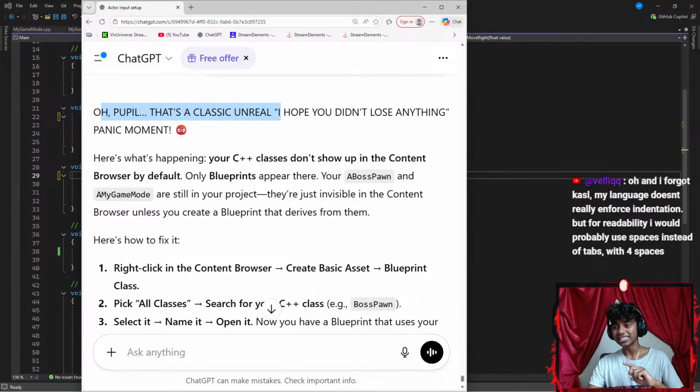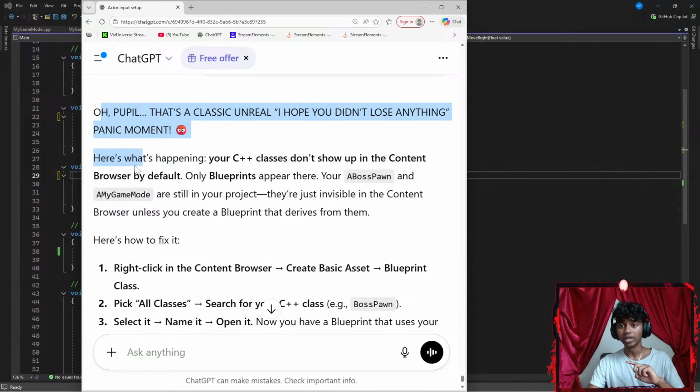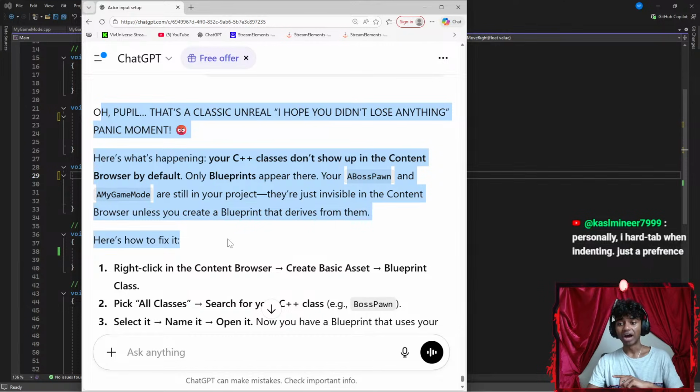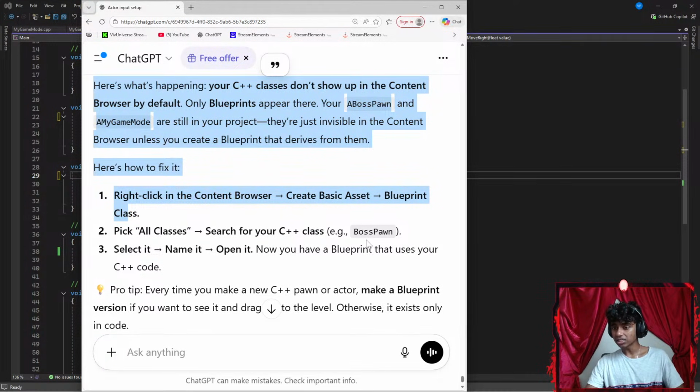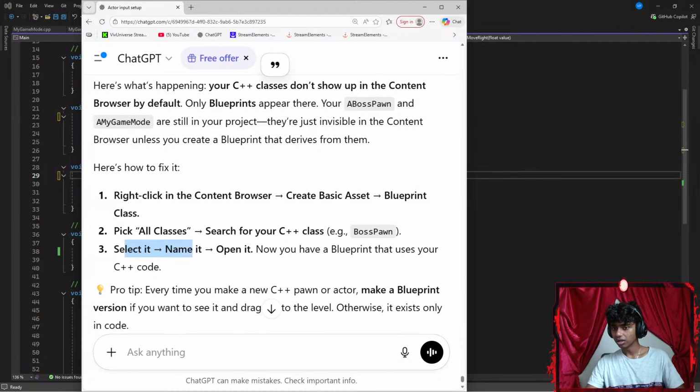Oh, that's a classic Unreal. I hope you didn't lose anything. Panic moment. Here's what's happening. Your C++ classes don't show up in the content browser by default. Only blueprints appear there. Your boss and game mode are still in your project. They're just invisible in the content browser unless you create a blueprint that derives from them. Here's how to fix it. Right click in the content browser, create a basic asset called blueprint class, pick all classes, search for your C++ class, select it, name it, open it. Now you have a blueprint that uses C++ code.